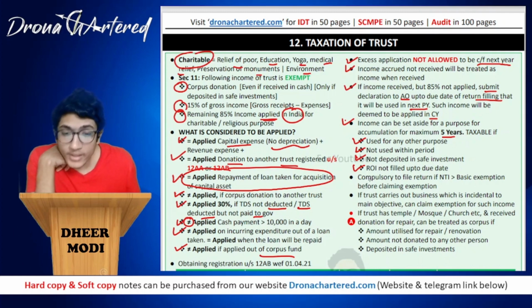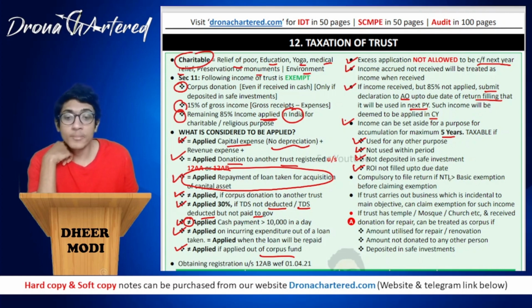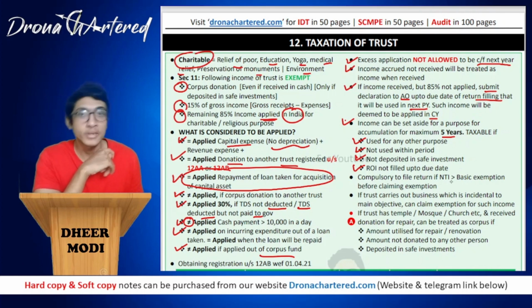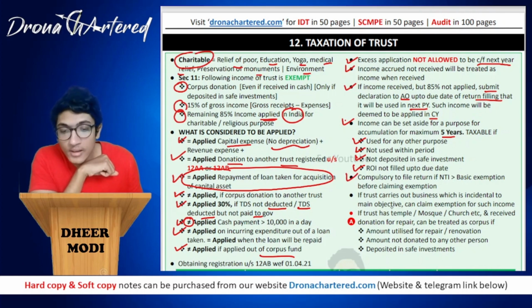Now your next point, it is compulsory to file return if your NTI is more than your basic exemption before claiming this exemption. This exemption, that is the trust benefit that you receive. If your NTI is more than your basic exemption, then it is compulsory to file return.